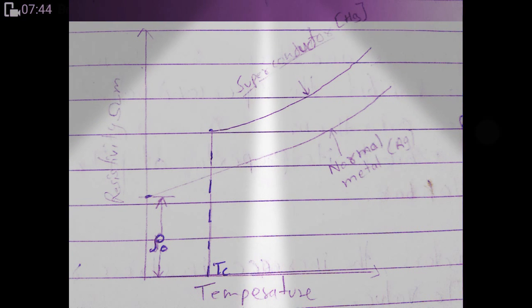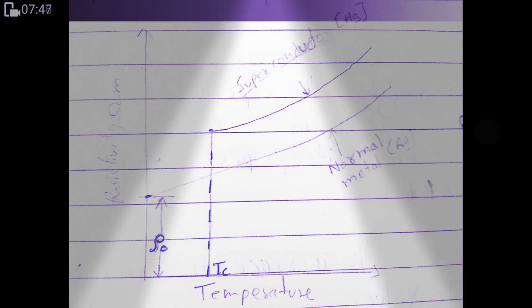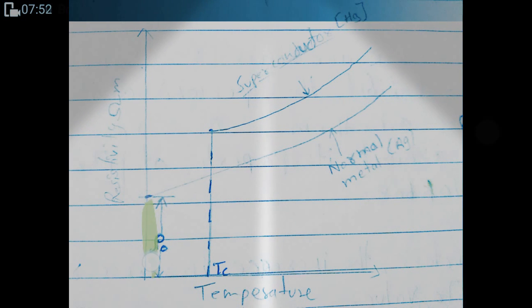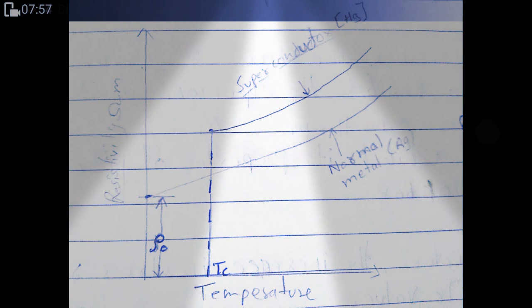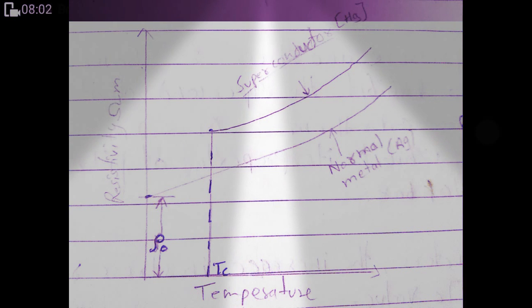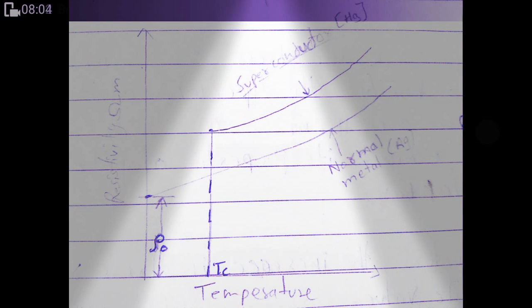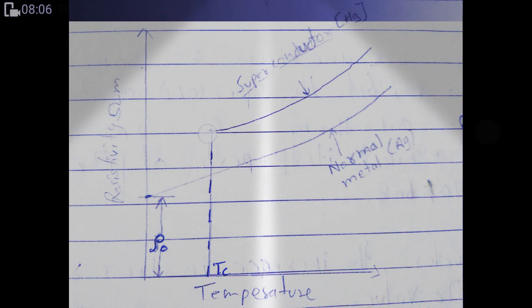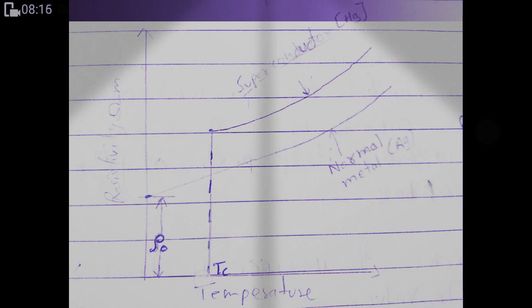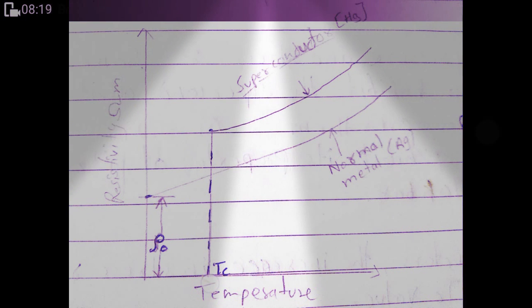Again, if you decrease the temperature of the normal metal or the normal conductor, it has some level of resistivity, which is because of the scattering of electrons from crystal defects or some impurity added into that material. But if you see the superconductor, you will notice that if we decrease the temperature, after some temperature, the critical temperature or the transition temperature, it directly loses resistance and offers zero resistance.